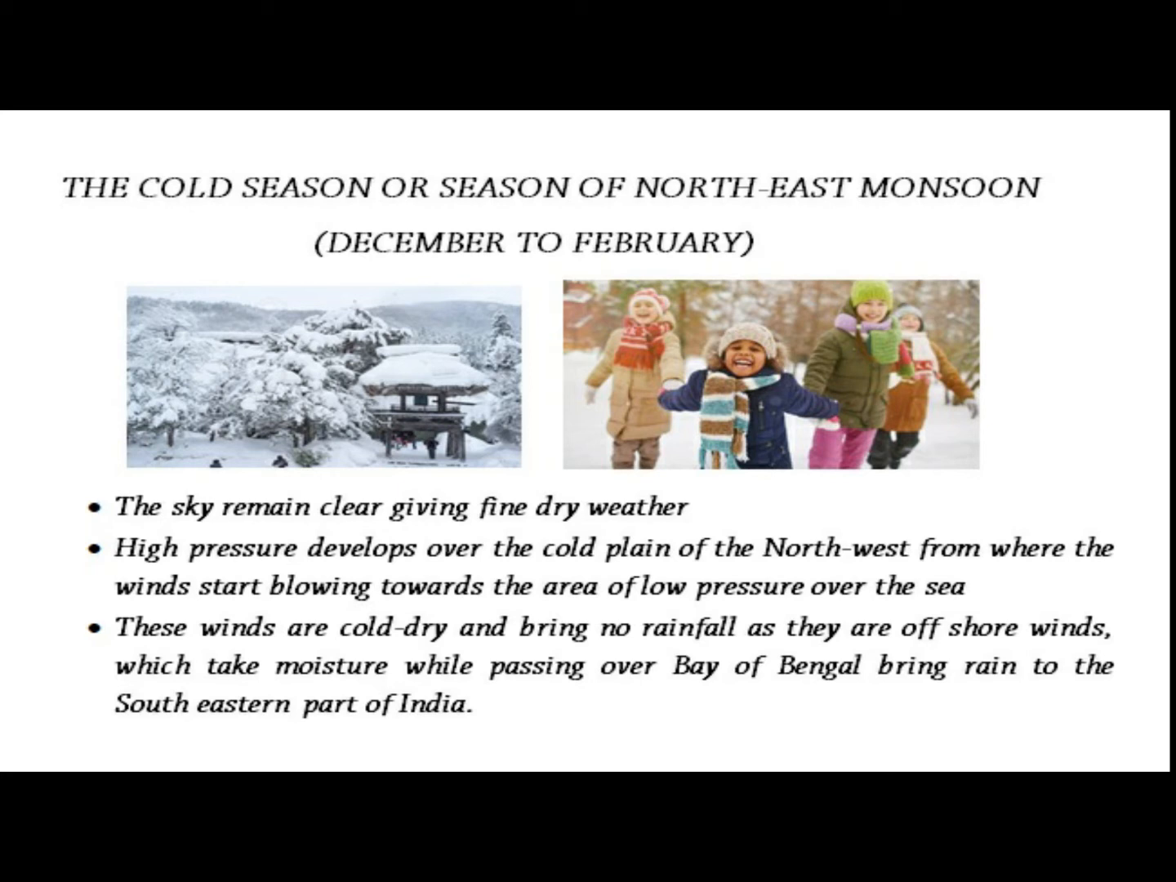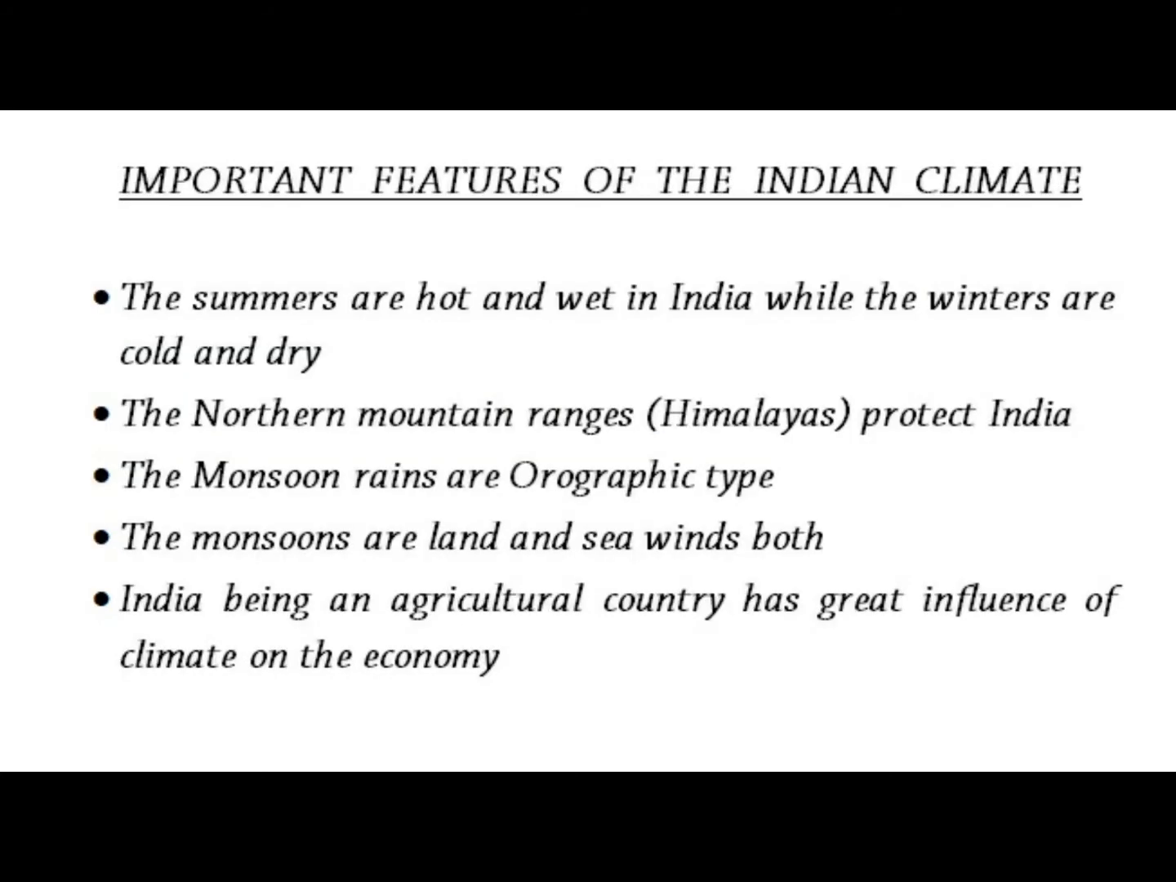but a part of these winds, which take moisture while passing over the Bay of Bengal, bring rain to the southeastern parts of India. Tamil Nadu and eastern parts of Sri Lanka get a good amount of rainfall. The northwestern part of the subcontinent also receives some winter rainfall from the western disturbances coming from the Mediterranean Sea. Next, we'll study the important features of the Indian climate.